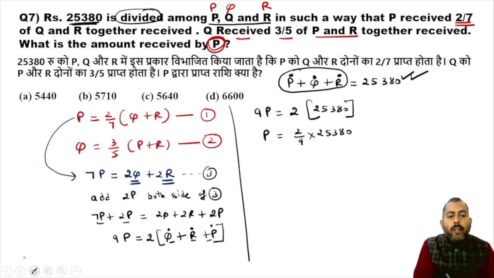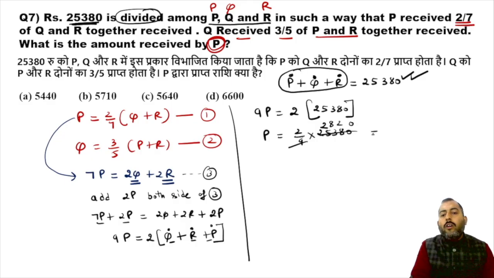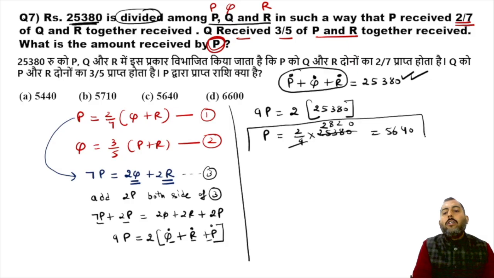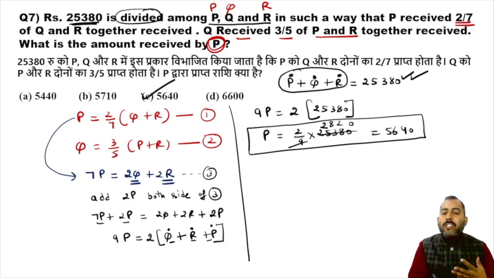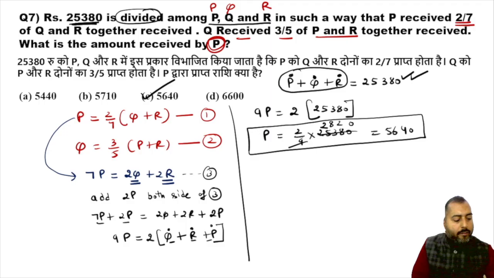Now, if you solve this, 9 twos are 18, 9 eights are 72, 9 twos are 18. So it comes out to be equal to 5640. So what share is P going to get? P will be getting 5,640. Simple. So sometimes it is not necessary that we solve everything with ratio. Sometimes algebra and simple calculation are equally good. Okay. I hope this is clear to everyone. Let us move on.